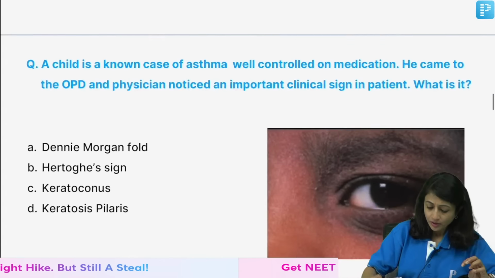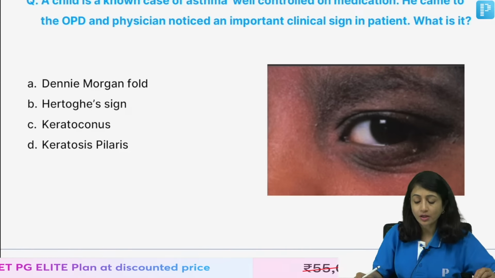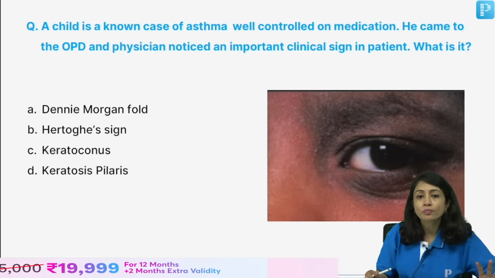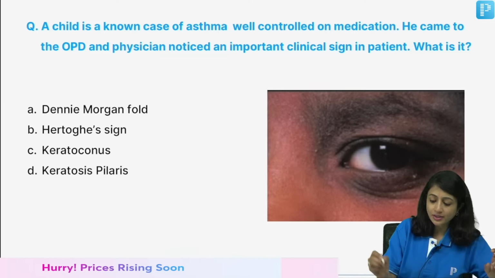Okay? So, let me move on to the next question. A child is a known case of asthma, well controlled on medication. He came to the OPD and the physician noticed an important clinical sign. What is the clinical sign here?